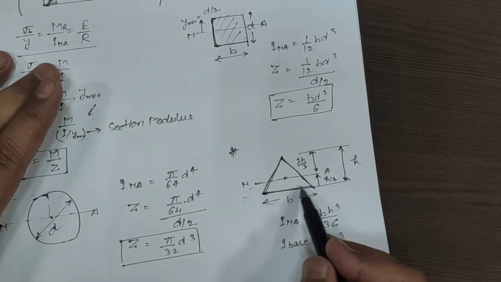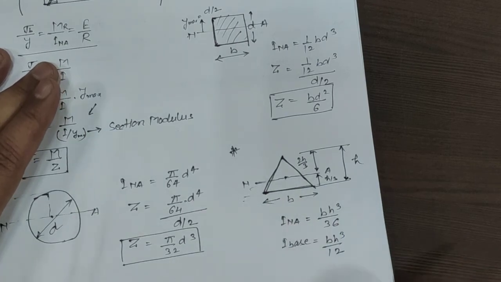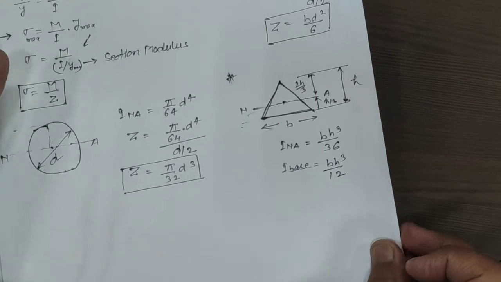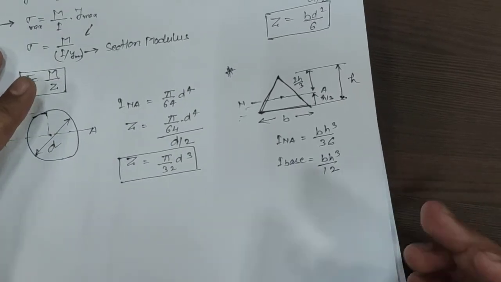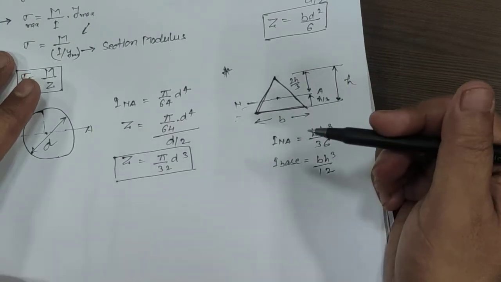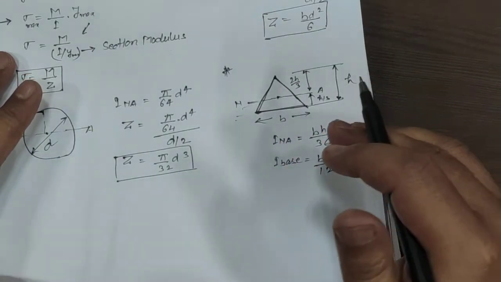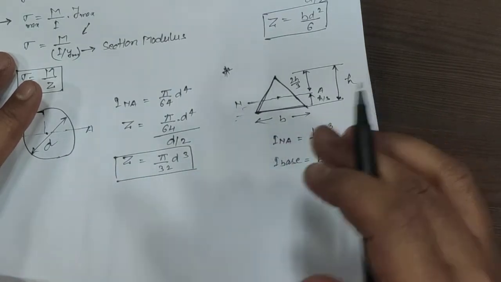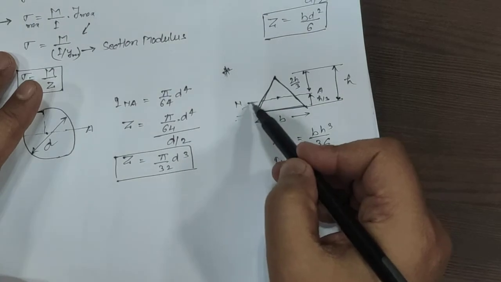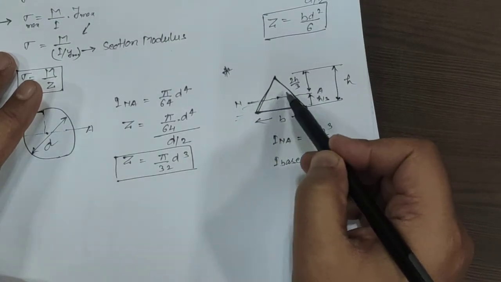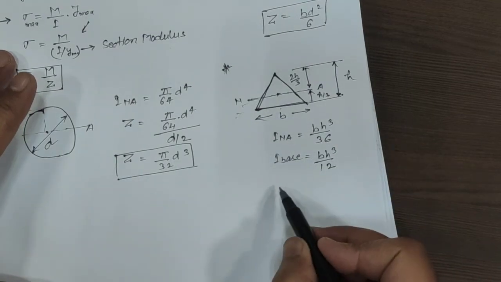How are we going to calculate about the base? By using the parallel axis theorem. We have two theorems: one is the parallel axis theorem and the second one is the perpendicular axis theorem. By using these two theorems we can calculate the moment of inertia about any axis. If we know it about the neutral axis, then we can shift to this point by using the parallel axis theorem.